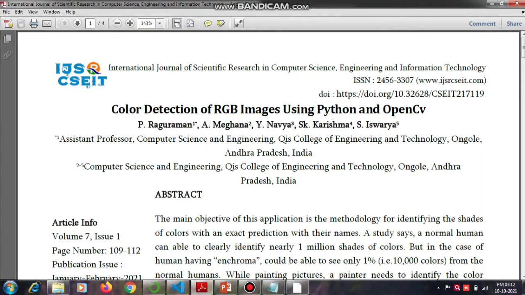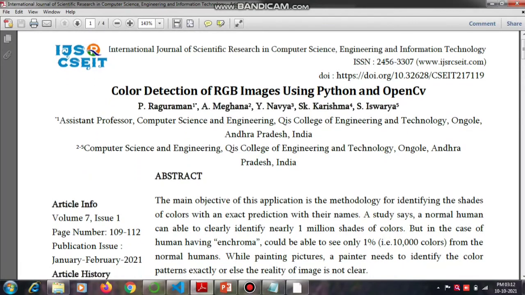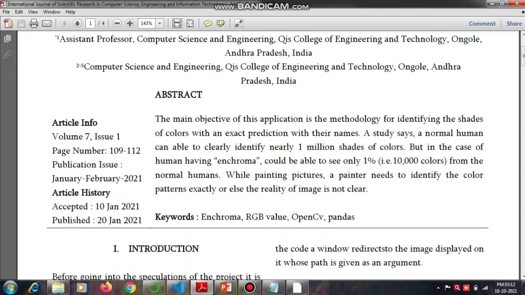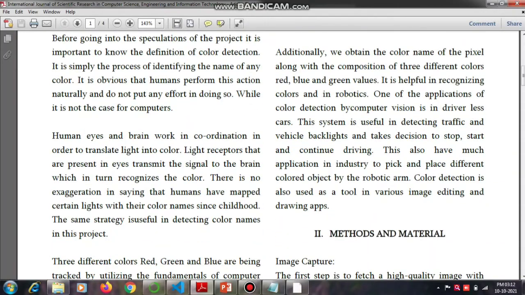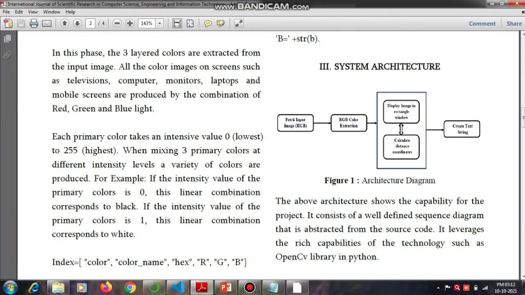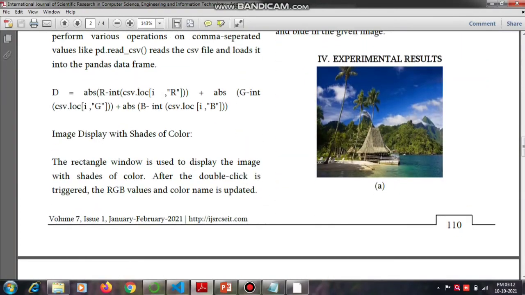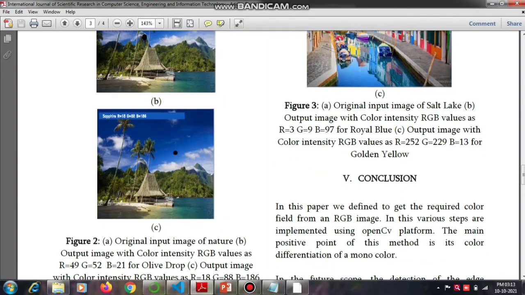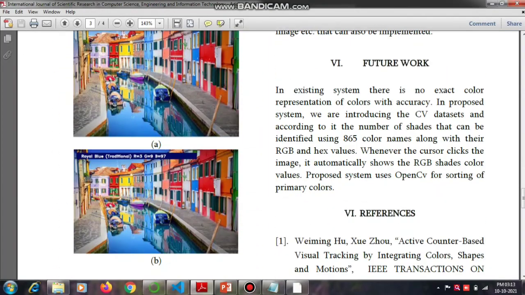This base paper is from the IEEE International Journal of Scientific Research in Computer Science, Engineering and Information Technology. The points are: first, abstract, introduction, method and materials, system architecture, conclusion, future work, and references.